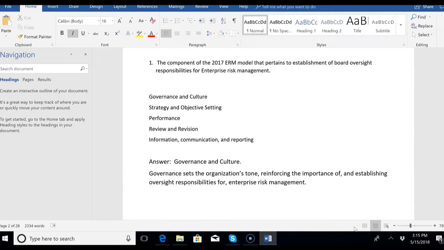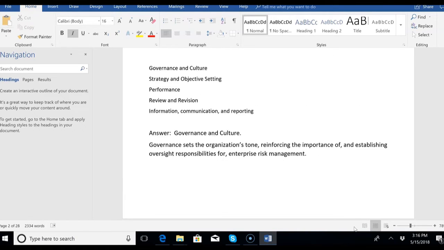The component of the 2017 ERM model that pertains to establishment of board oversight responsibilities. So board oversight responsibilities, which of the 5 do you think that could be? Governance and culture. Sure, it's the old internal environment, like the control environment from COSO. Governance sets the organization's tone. Governance reinforces the importance of and establishes oversight responsibilities for ERM. So number 1, governance and culture.